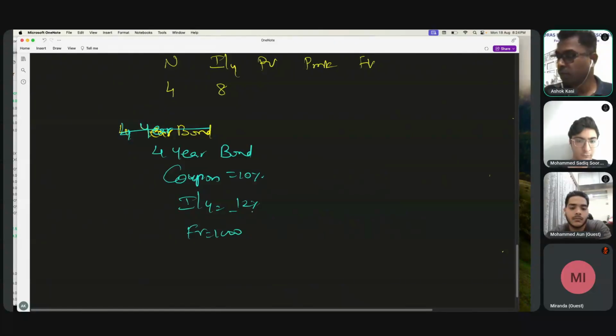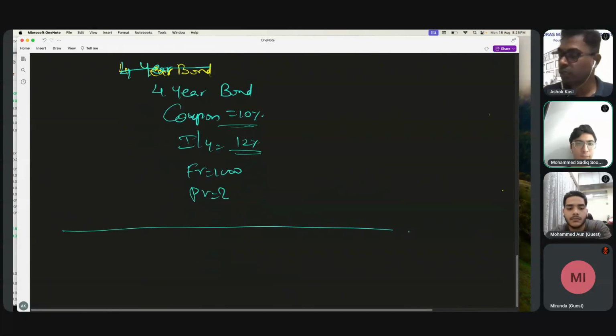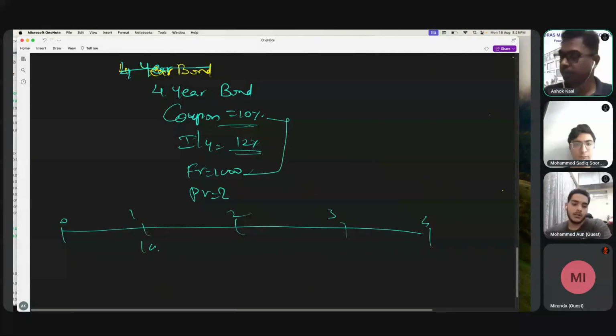So the market is paying 12, but this company is paying only 10. Then how will you value? Again I'm drawing the timeline: 1, 2, 3, 4. Cash flow will be the same: 100, 100, 100, and then 1000.